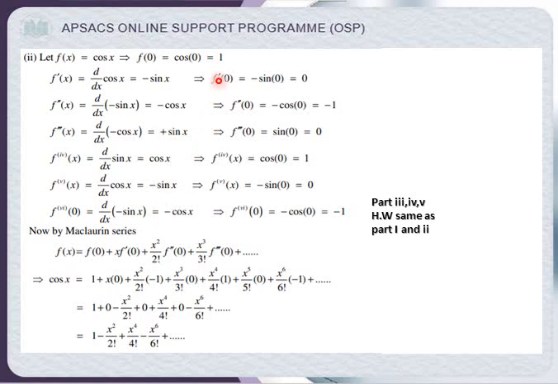Okay. Now after putting the value of x equal to 0, f dash 0 is minus sin 0, which is 0. Minus cos 0 is minus 1, and you can see. So by the formula, I'm just putting the formula. F of 0 is 1, f dash 0 is 0, and you can see. So cos of x is equal to 1 minus x square upon 2 factorial and so on. This is the proof that we have.